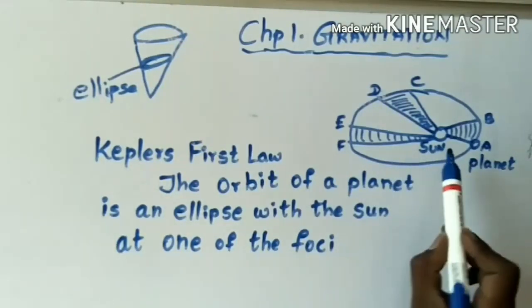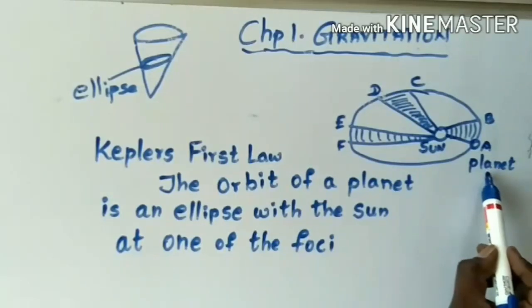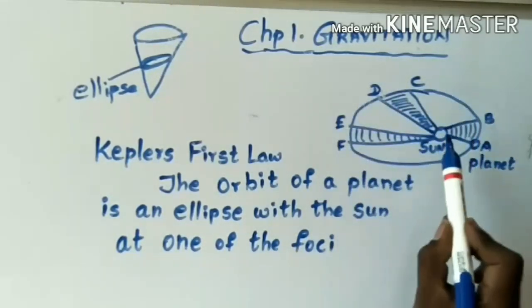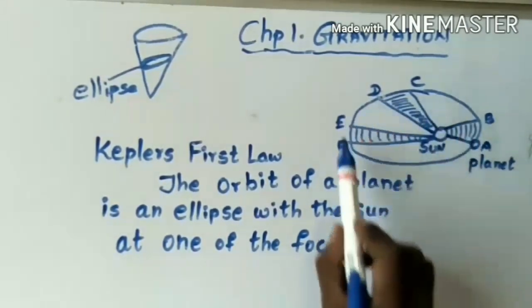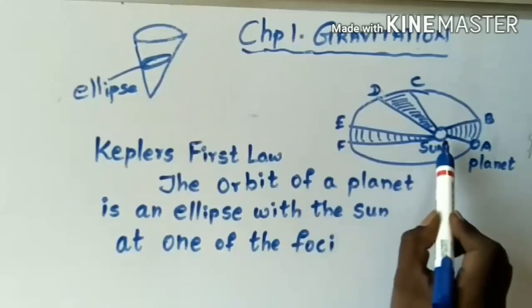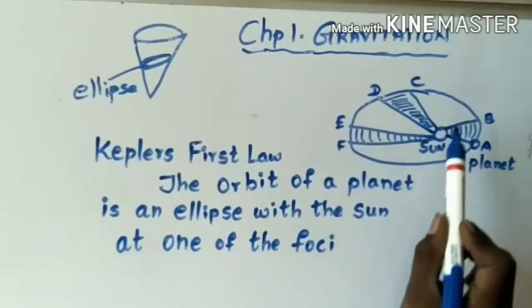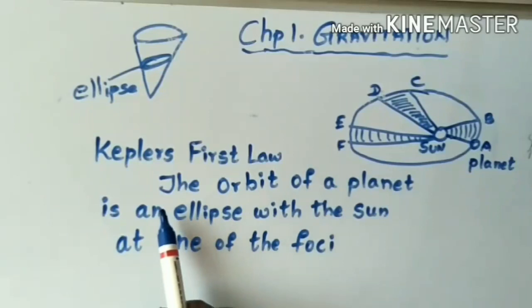Now let's take for example, this is the sun and this is the orbit of the planet. So the orbit of the planet is an ellipse with the sun at one of the foci. Foci means inside an ellipse, when there is a point inside, we call that point a focus. Here this orbit is an ellipse and the sun is a focus. So Kepler's first law states that the orbit of a planet is an ellipse with the sun at one of the foci.